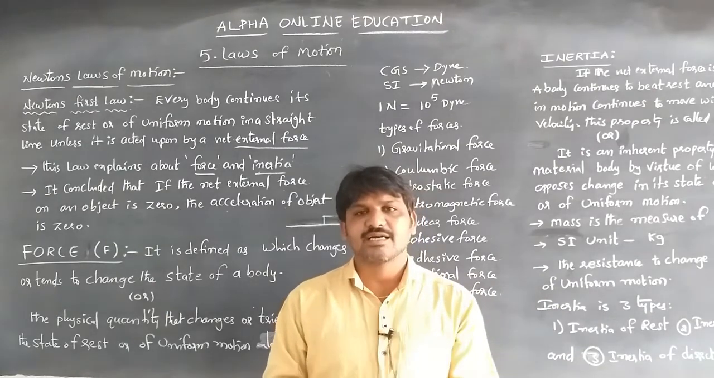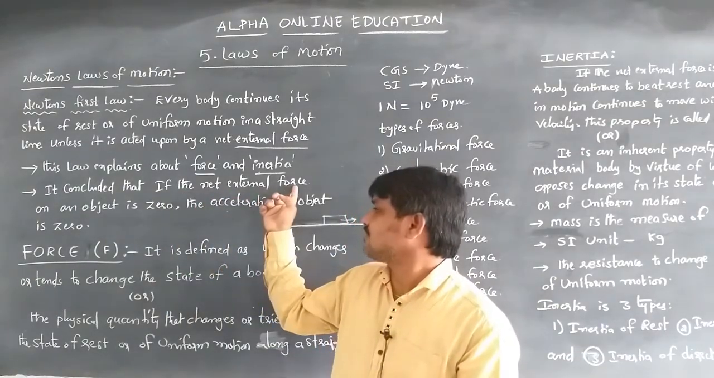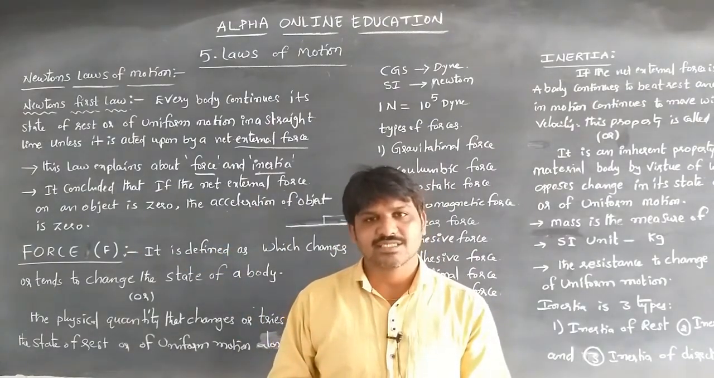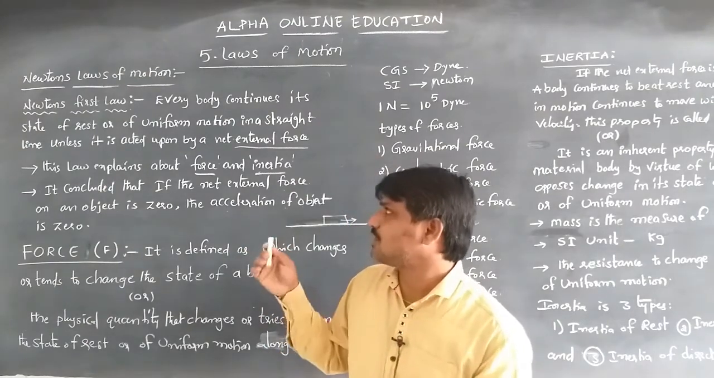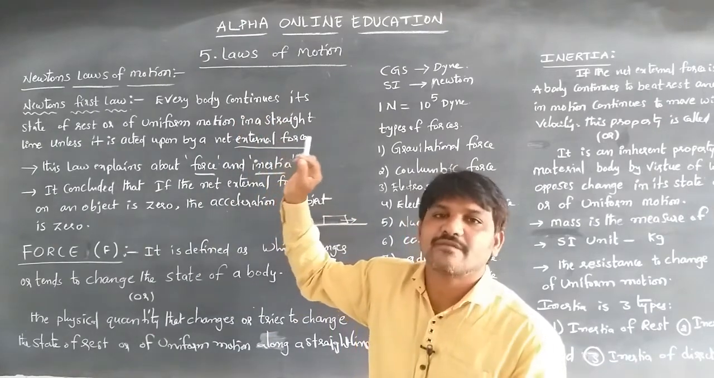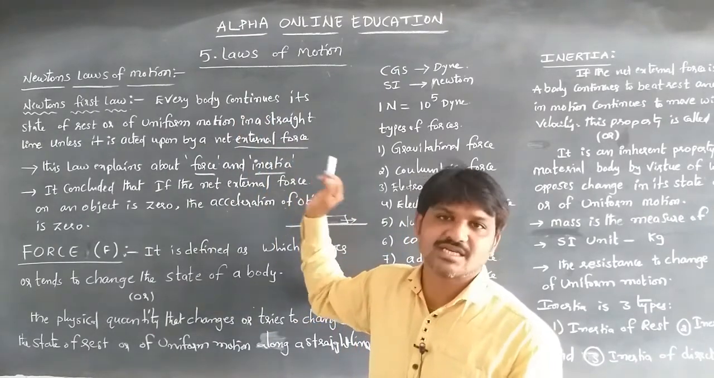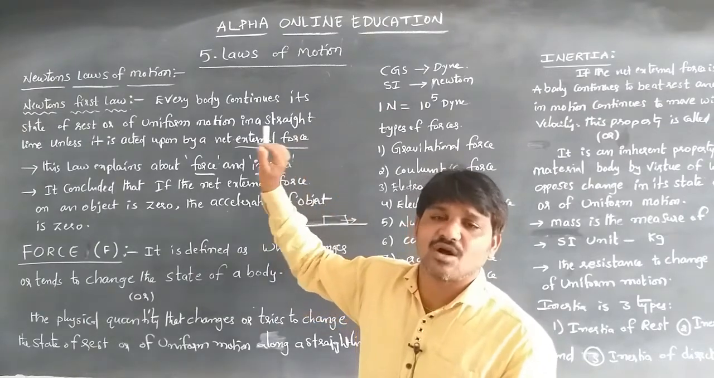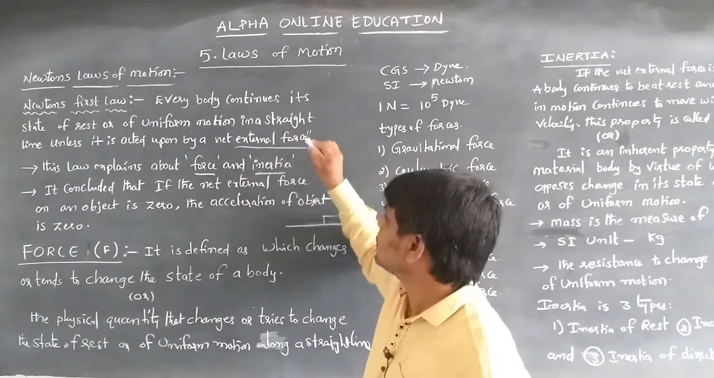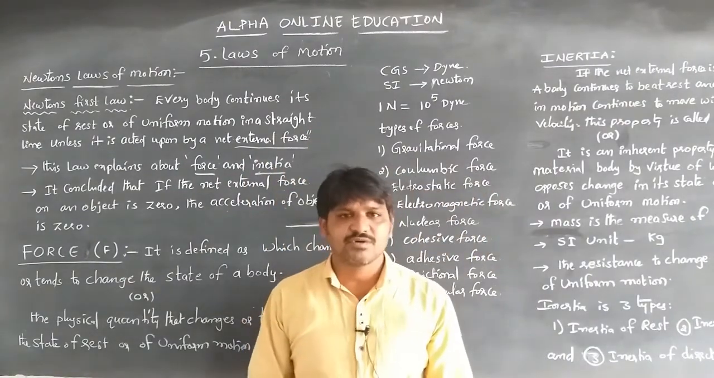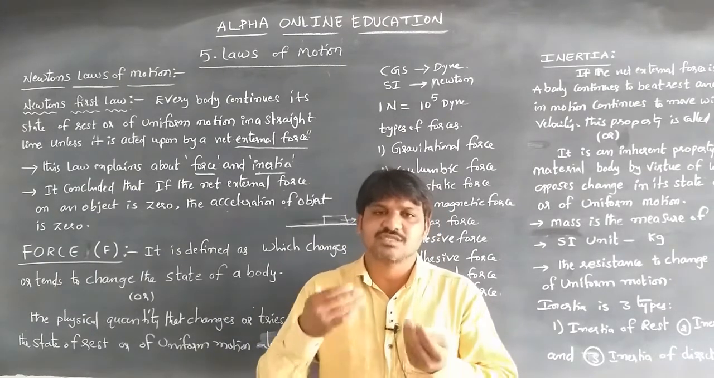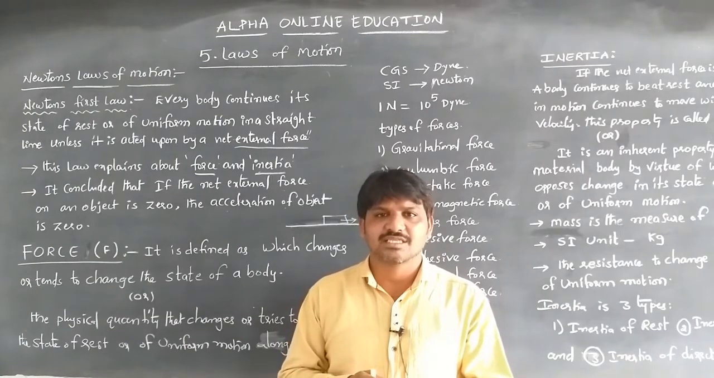So here, if the net external force is 0, then the acceleration of an object is also 0. This is Newton's first law statement. Once again, every body continues its state of rest or of uniform motion along a straight line unless it is acted upon by a net external force. The statement of Newton's first law is nothing but that unless a force is applied, the body stays in the same state, continues in its same state, unless a net external force is applied.